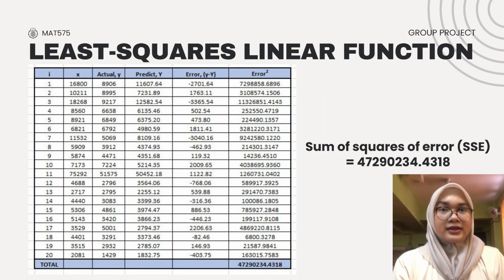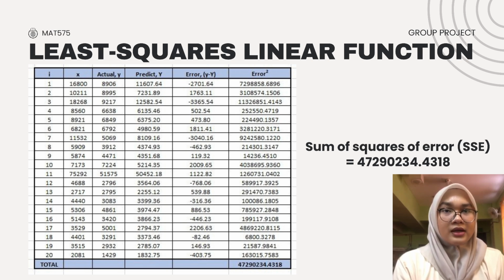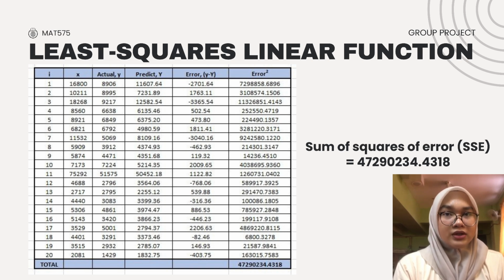Next, we calculated the accuracy of our linear model by finding the sum of square of error, which is known as SSE. To do this, we compare the actual number of graduates against the predicted numbers from our formula, square the differences to eliminate negative values, and add them all together. This gave us a total SSE of 47,290,234.43. This large number is normal, given our huge university student population, but we will use this specific value as a benchmark to compare our linear model against the quadratic function.